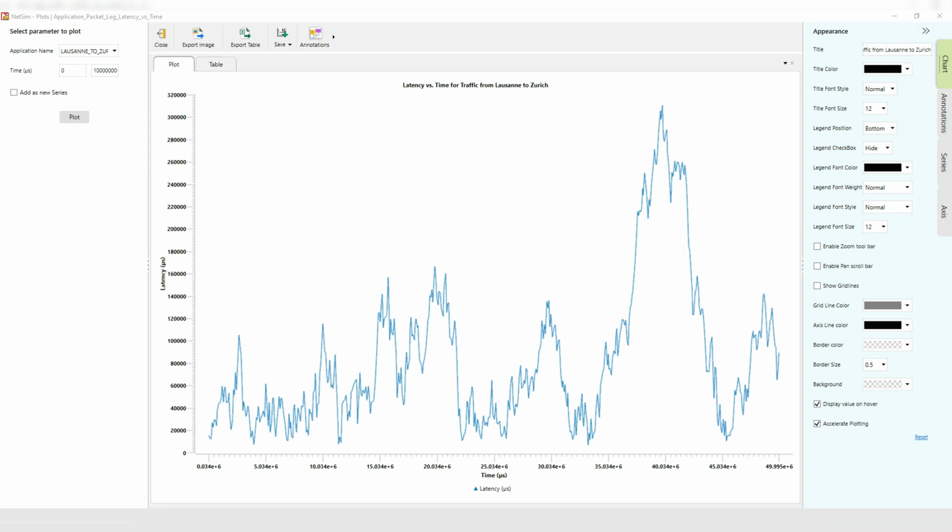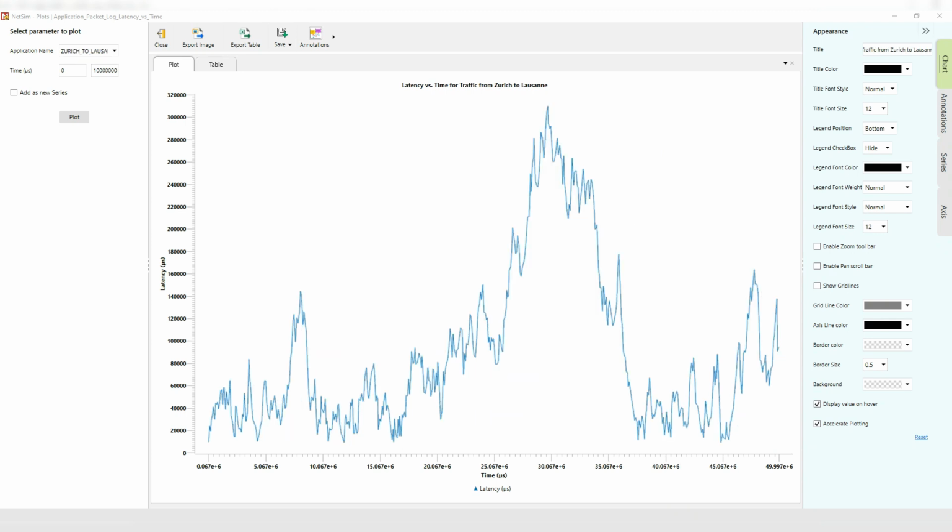The first plot shows the delay for traffic from Lausanne to Zurich servers, while the second plot represents the delay from Zurich to Lausanne. In both cases, we can observe that the average latency fluctuates around a stable mean rather than increasing continuously. This indicates that the network is effectively handling traffic in both directions, maintaining smooth performance between these endpoints.